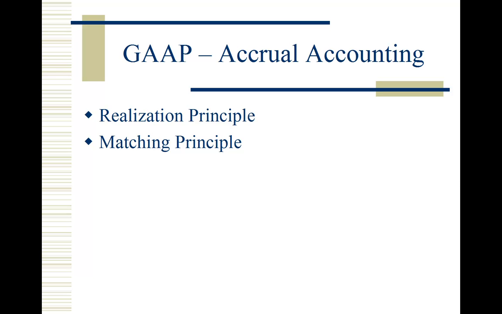The matching principle goes hand in hand with the realization principle. The matching principle relates to expense. It says, when do we recognize expense? We recognize expense in the period in which the revenue which that expense relates to was recognized. So we want to get the expenses in the same accounting period as the related revenues. Another way of saying that is that we also recognize expenses when they are incurred, not when they are paid for. So this gives rise to a variety of accounting issues.